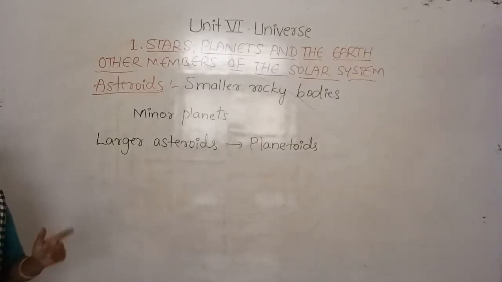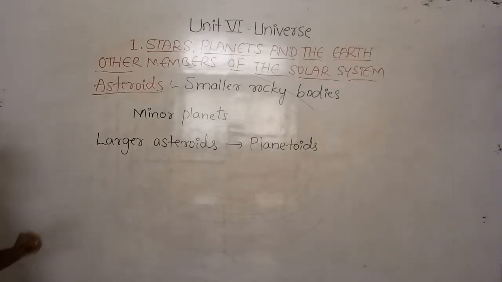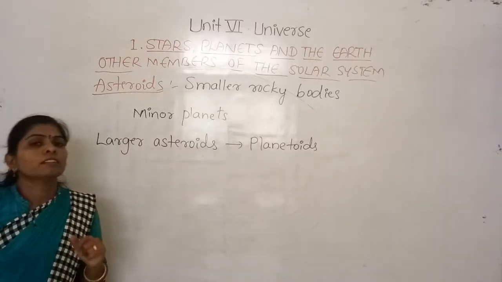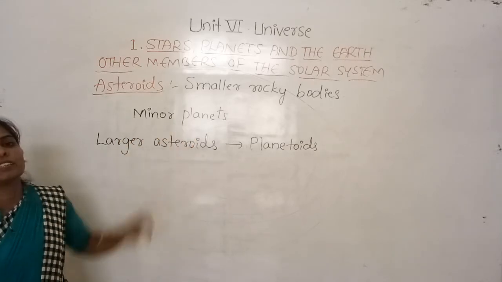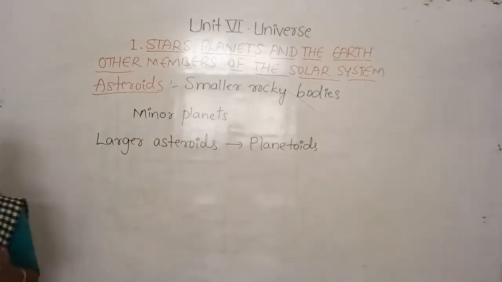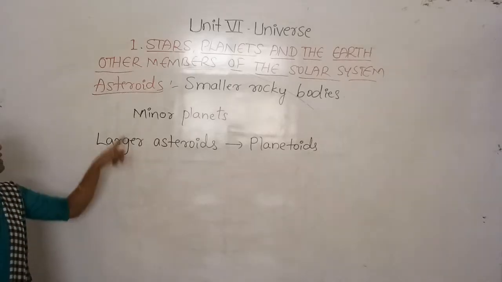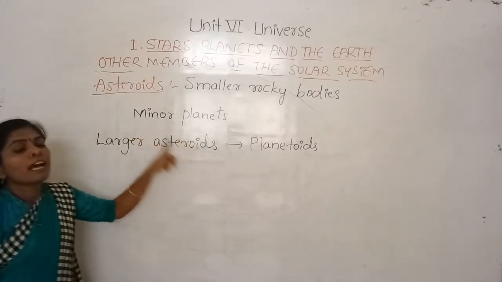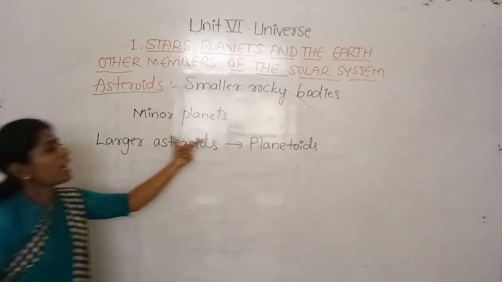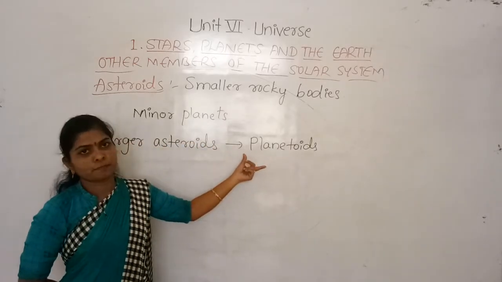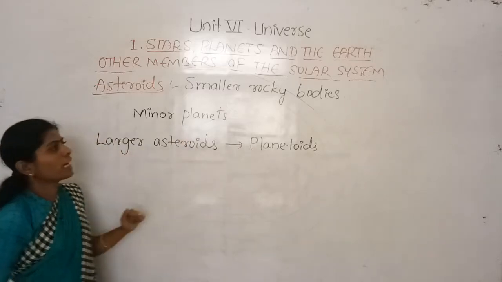This asteroid belt separates the planets into inner and outer planets, and some of the asteroids are called minor planets because they are smaller than the planets. And also some of the larger asteroids are called planetoids. Okay, this is about the asteroids.